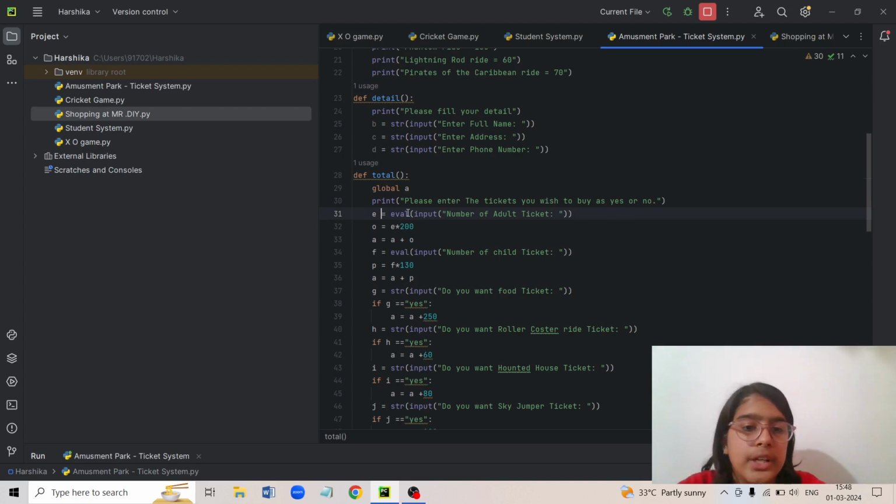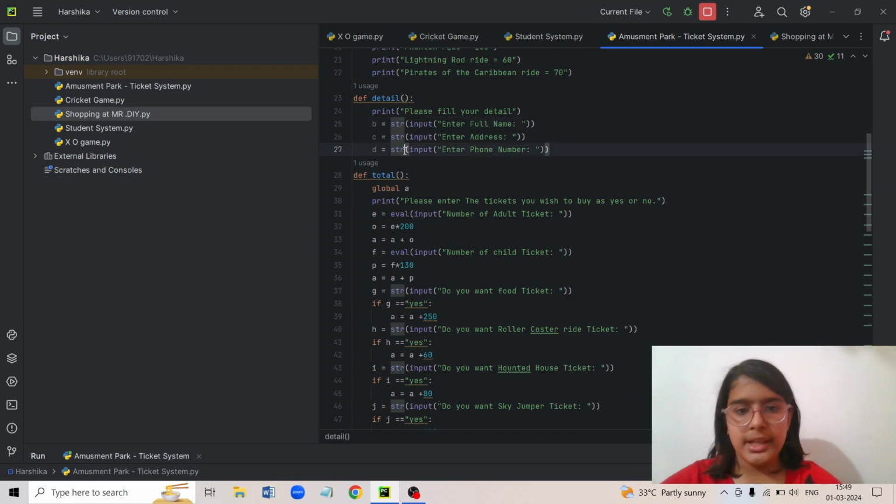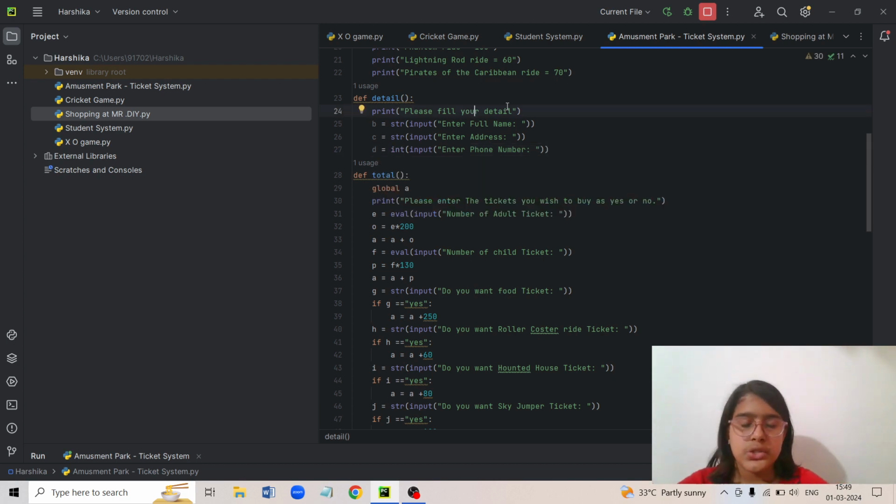Now why I have written eval, I have explained it in all my codes, but eval means integer plus float. Integer is nothing but a normal number, float is a decimal number. And here you can see I've used string. In phone number, it should not be string, it should actually be int, integer. So why is string coming here?